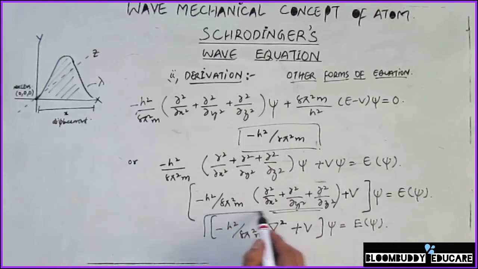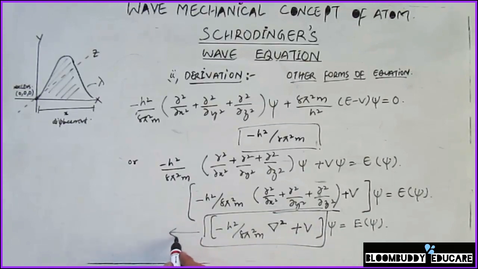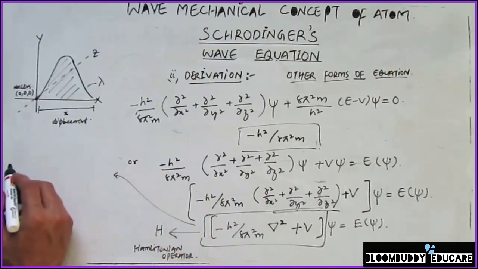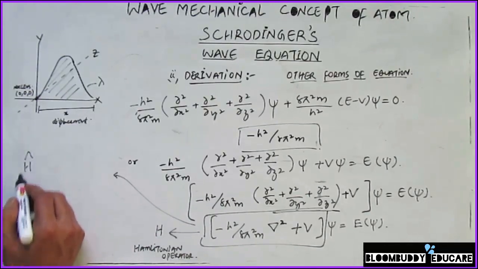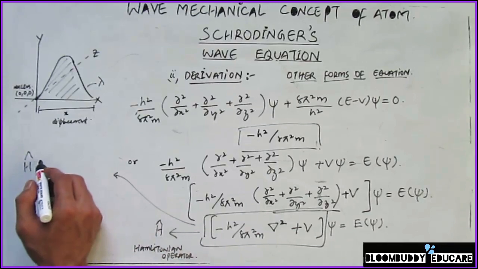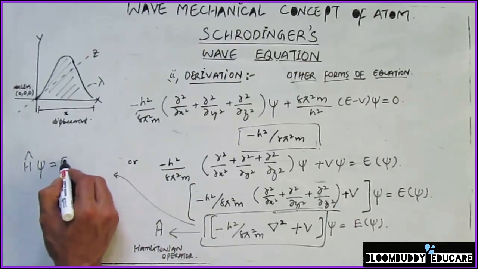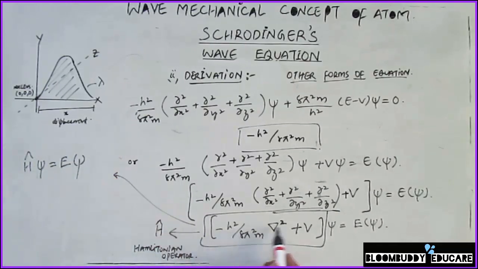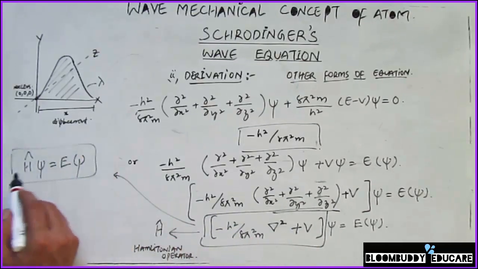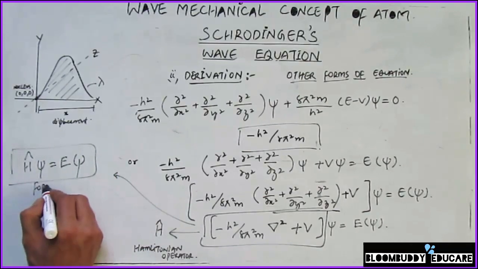Now this whole region here can be replaced with another operator that we call the Hamiltonian operator, which is represented by h. Then this equation becomes the Hamiltonian operator, h cap psi, equal to e psi, wherein h is equal to this operation and e remains the same. So this is also one of the forms of the Schrodinger wave equation, so we call it form second of the equation.